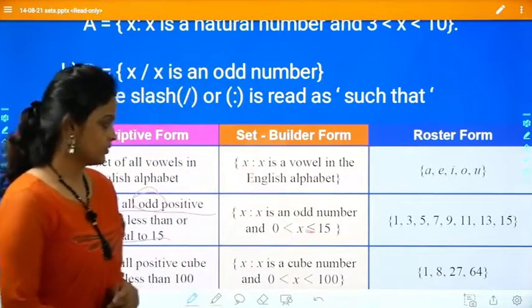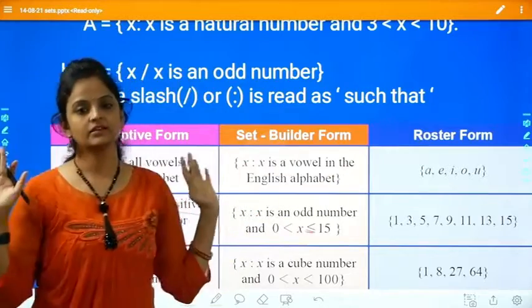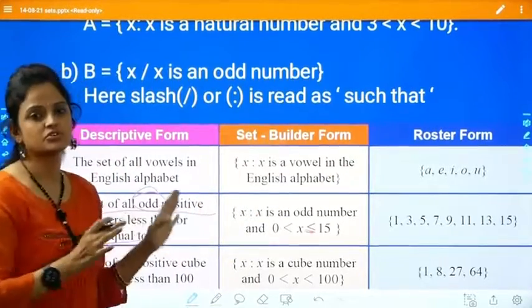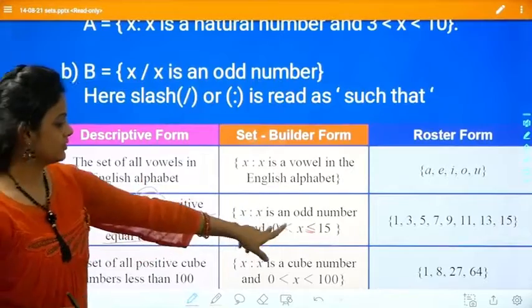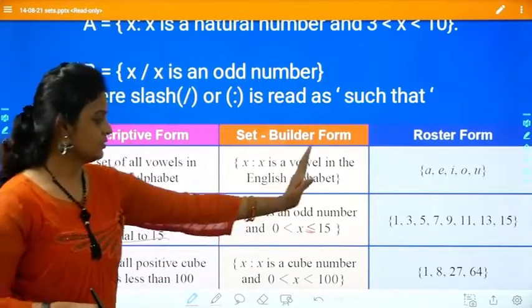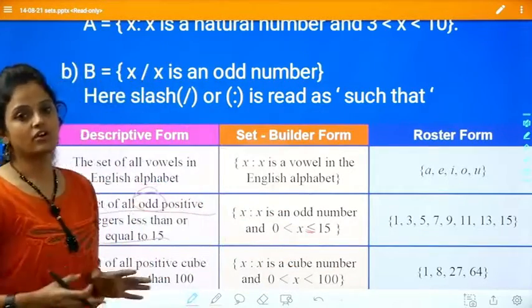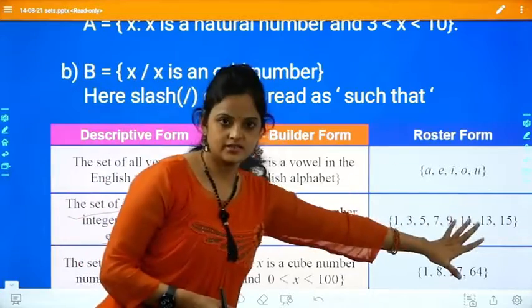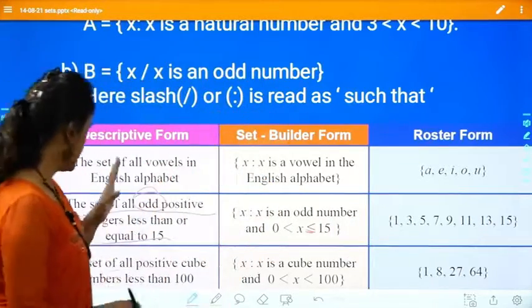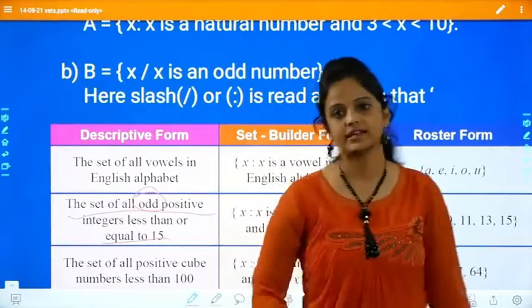Now see the roster form. In roster form, nothing you have to think. You have to just substitute all the elements. What all are there between 0 to 15? What all odd numbers come, just put them in. That is roster form. One more example is given for you. Just look at the example.